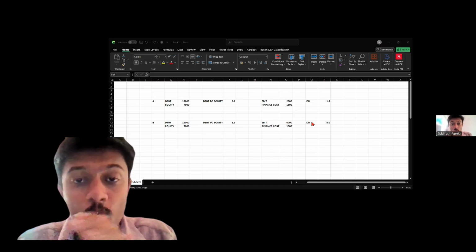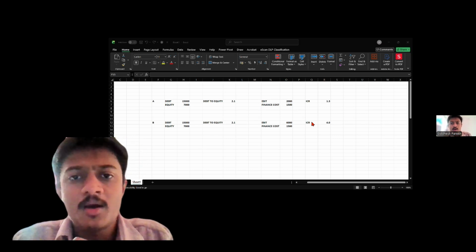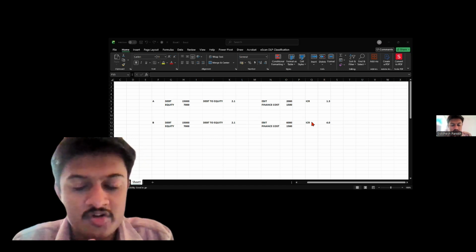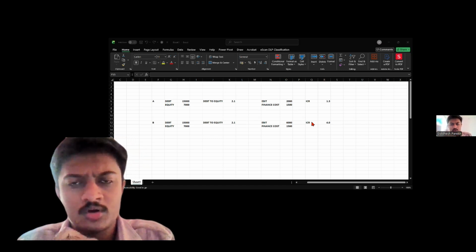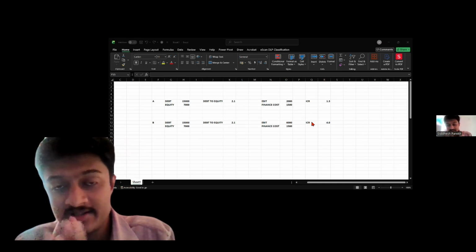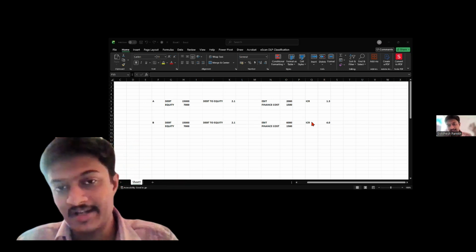Companies with a low debt to equity ratio, basically less than one, are usually seen as good. But a high debt to equity ratio, not too high, say two or 2.5, can also be good if we check the ICR.